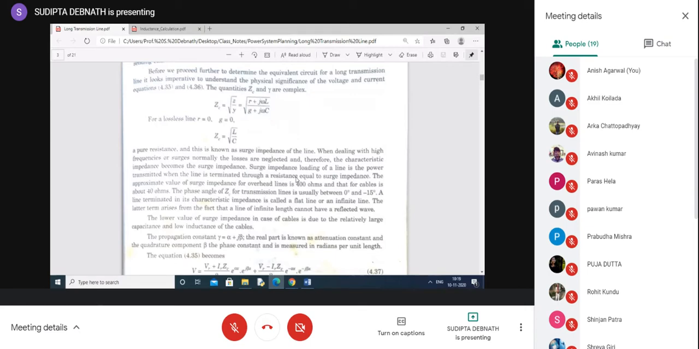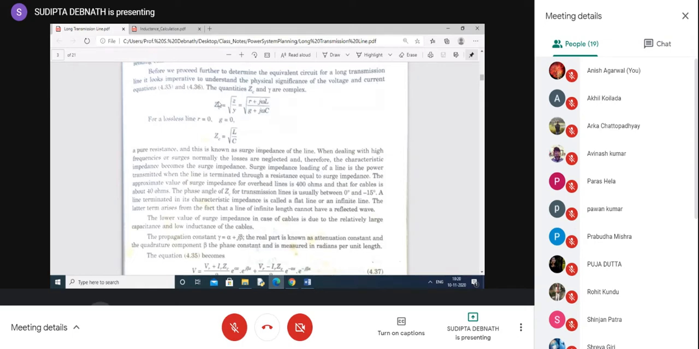Now, I have told you that for surge impedance, L and C are constant for transmission lines. So you just put the values of L and C, because you have already studied inductors and capacitors. You will find that for overhead lines it is approximately 400 ohms, and for underground cables it is 40 ohms. The phase angle of ZC for transmission lines is usually between 0 degree and minus 15 degree.